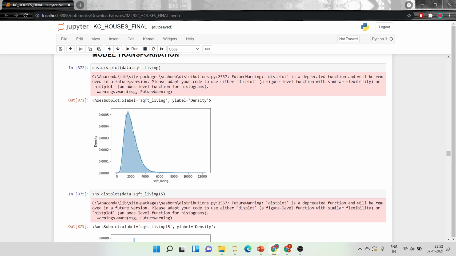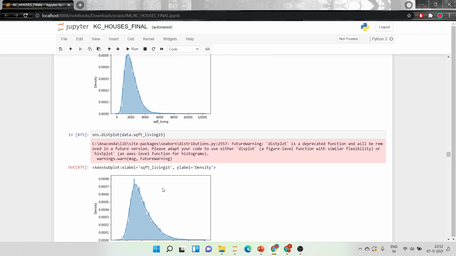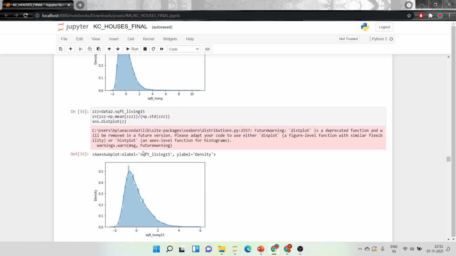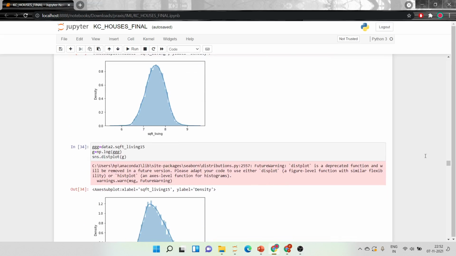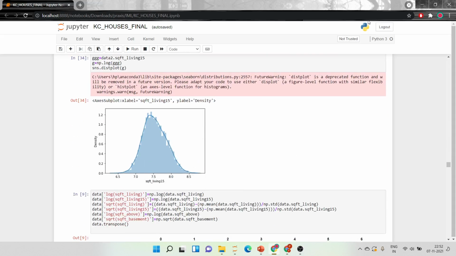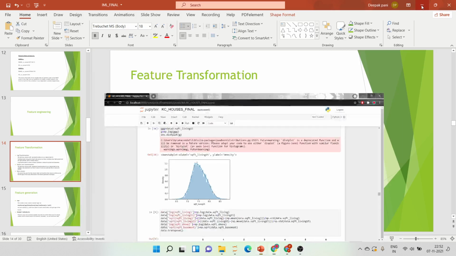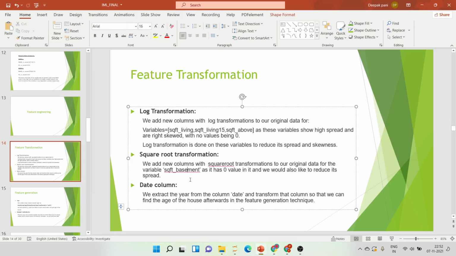We can see that for square feet living, the skewness is very high and towards the right side. So we'll convert those into logarithmic functions, and then we can see that the skew is reduced and it's almost normalized, and it also reduces the spread. So by doing log transformation and square root transformation, we call this process feature transformation.